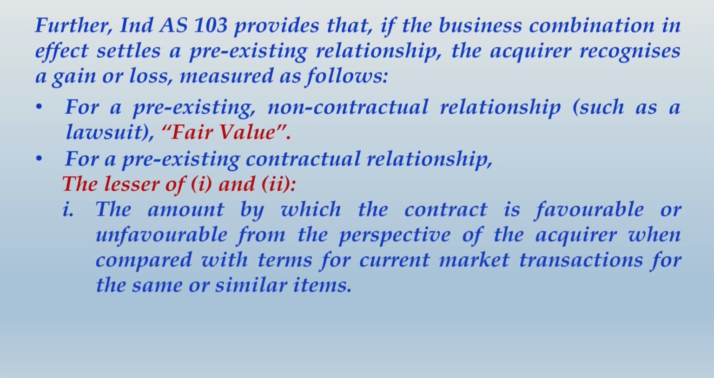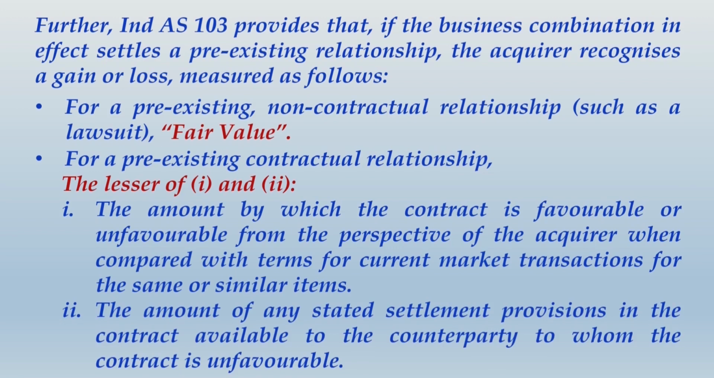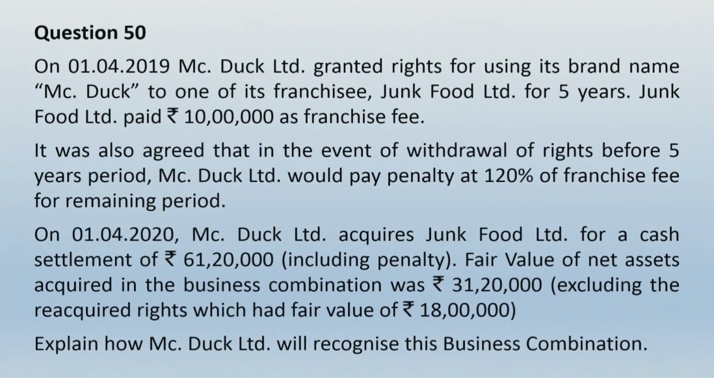Now, 1 is the amount by which the contract is favorable or unfavorable from the perspective of the acquirer when compared with the terms for current market transactions for the same or similar items, and second, the amount of any stated settlement provisions in the contract available to the counterparty to whom the contract is unfavorable. Let us move ahead and apply this concept in solving some questions. Let us begin with question number 50.